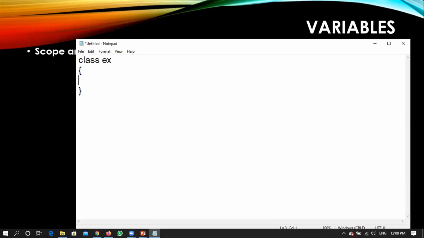Instead of writing a complete public static void main, I'll just write this particular shortcut, public static void main. Don't write these kinds of shortcuts anywhere, right? You just assume that there is a string argument written, and don't try to execute a program like this. It will show you so many errors, right? If it had some legs, it may try to kick you also if you write like this. I have just quoted some shortcut. Okay, now scope and lifetime.